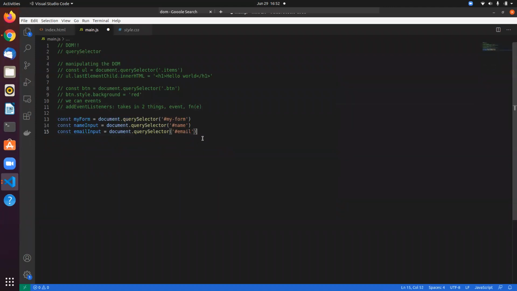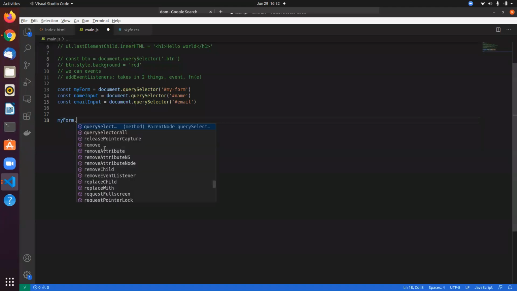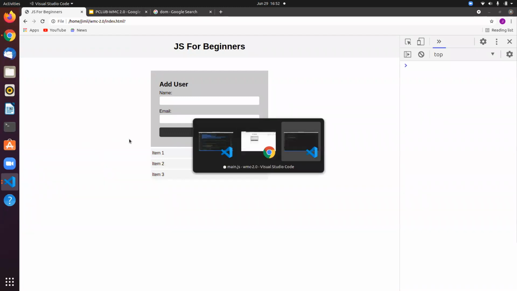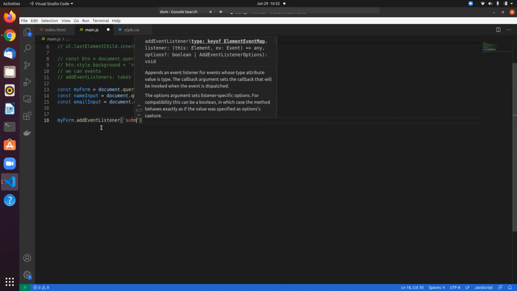So where were we? We're talking about the form. Now we have both of these. Now we need to add an event listener, because we need to do some stuff whenever I submit. So let me add addEventListener, and we want to do submit.